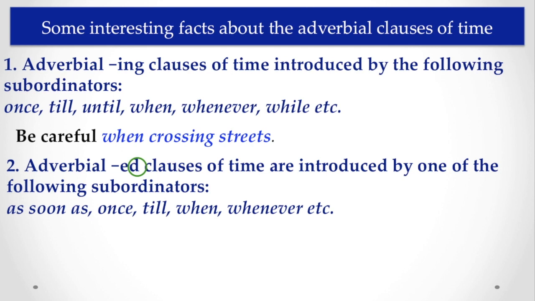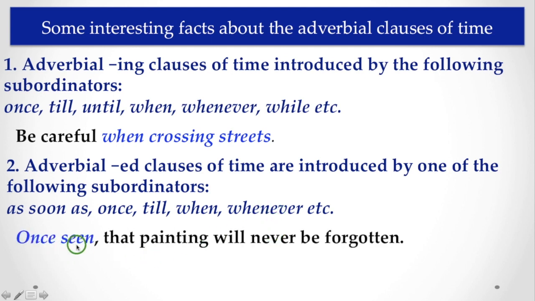If you wish, you can watch that as well. In adverbial ed clauses, subordinators like as soon as, once, till, when, whenever, etc. are used. Now let's see the example. Once seen, that painting will never be forgotten. So with an adverbial ed clause, you have to use a subordinator like once.